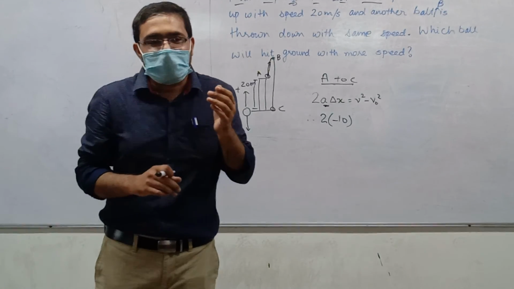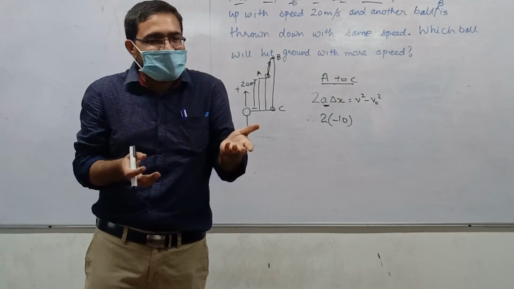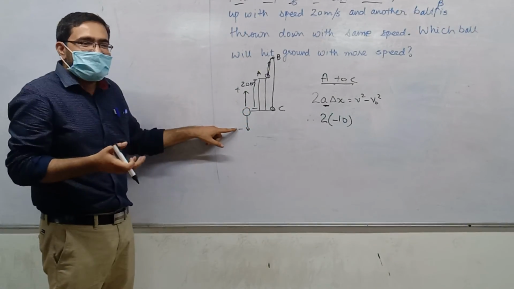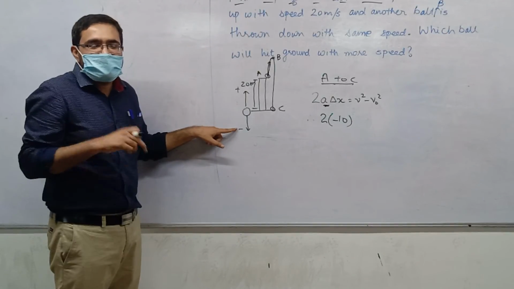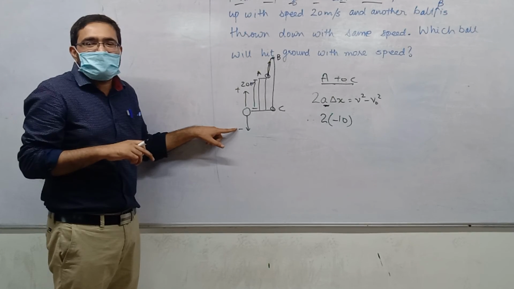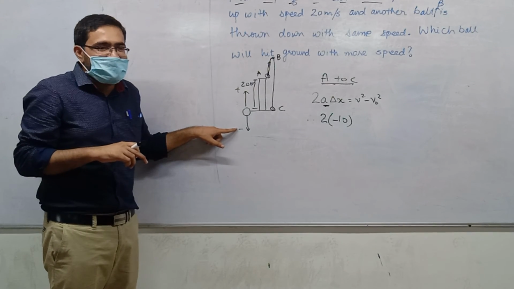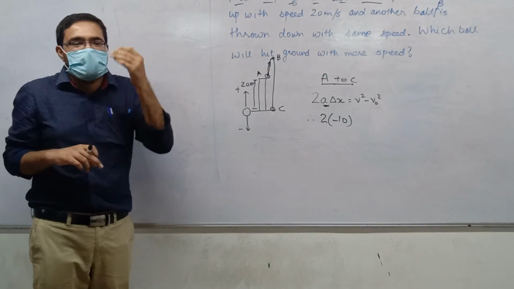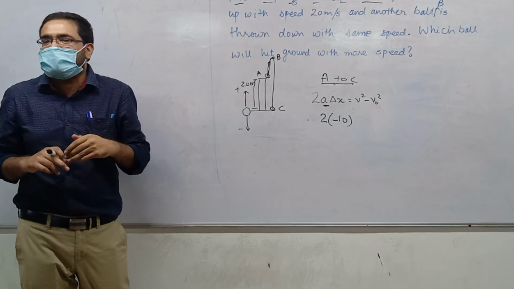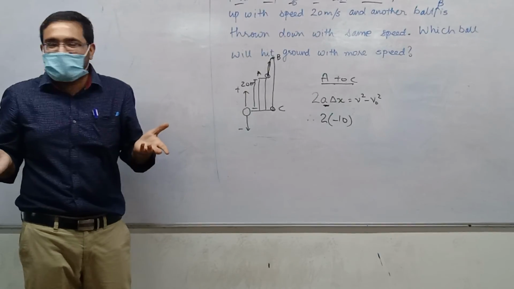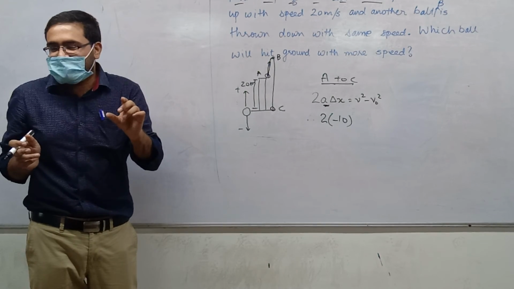Acceleration downwards. Is the confusion clear? Acceleration due to gravity is always downward. That means it will be negative. Yes or no?